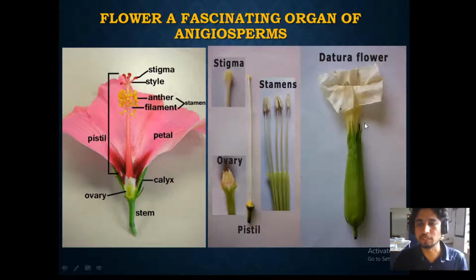So this is from the datura. This is a datura flower, which we don't usually find here, but in this there are very clearly distinct parts of the flower that we will be seeing. This is the calyx, and this is the corolla, and inside there are stamens, and then there is a stigma, and this is the style, and this is the ovary, and this entirely is called the pistil.